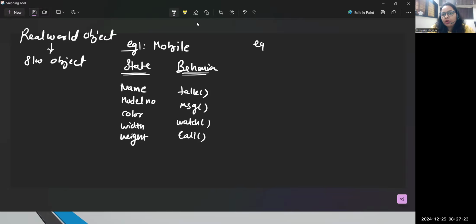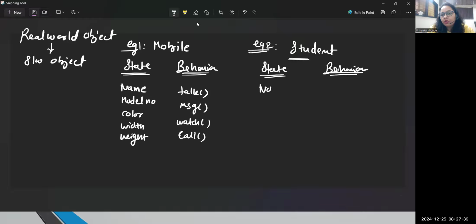Let me explain example number 2. Let's take a very general example, student. Student is the object. What are the states of the student and what is the behavior of the student? Let's talk about this. State: every student has a name, every student has a roll number. Every student's address can be different, phone number can be different. There might be some other properties we can talk about, like age, height. All these things are different.